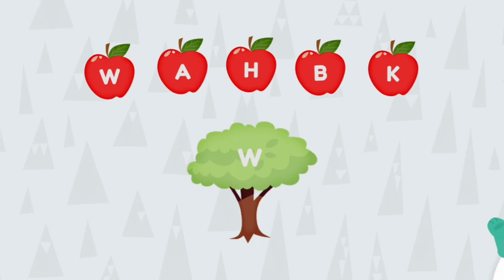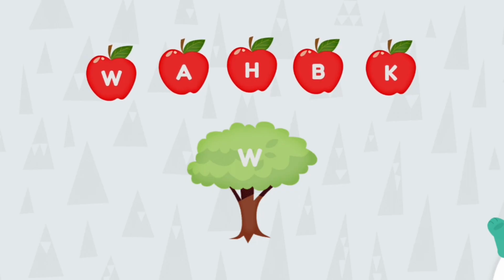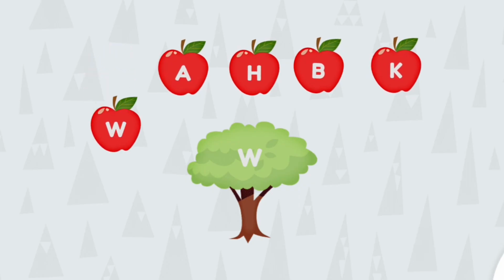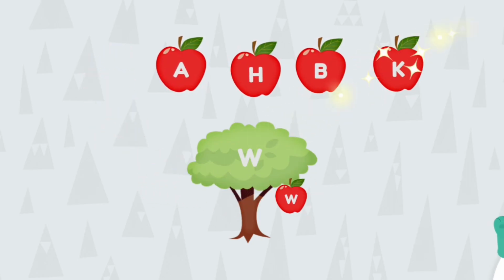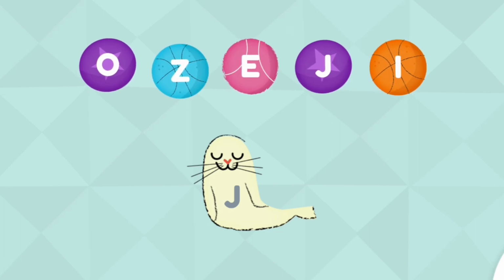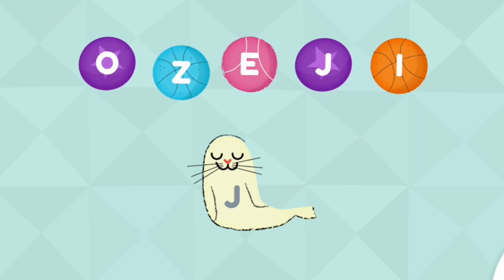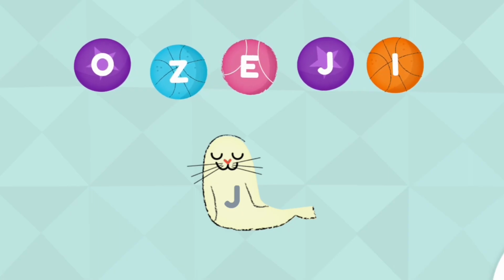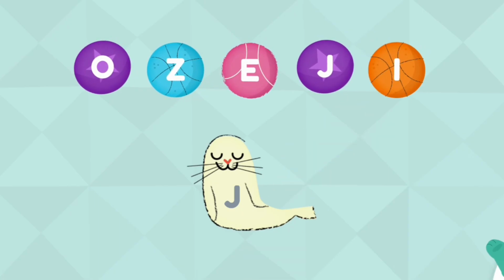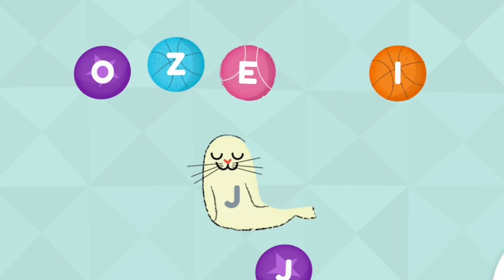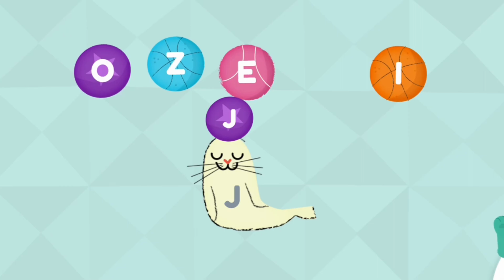Put the apple with the letter W on the tree. W. Great. Give the ball with the letter J to the seal. Give the ball with the letter J. Great job.